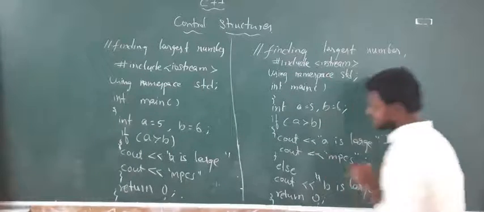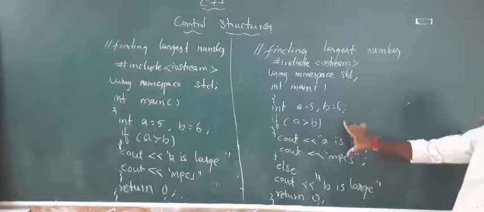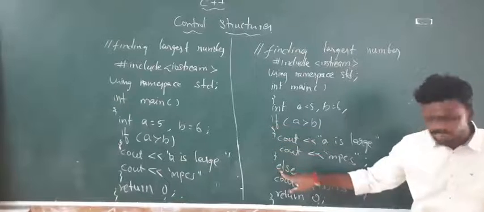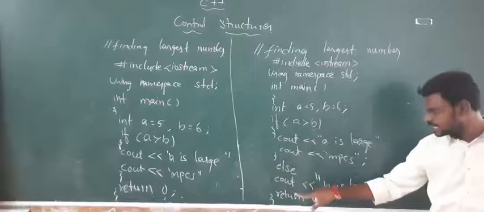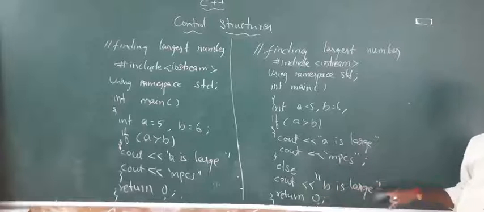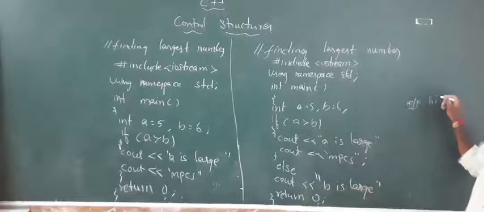But in the second case, A is greater than B, no, the condition is false, then come out from this, the control will move from if to else. As we are having the else part, it will be printing this. Cout "B is the large." So output will give us what? B is the large.